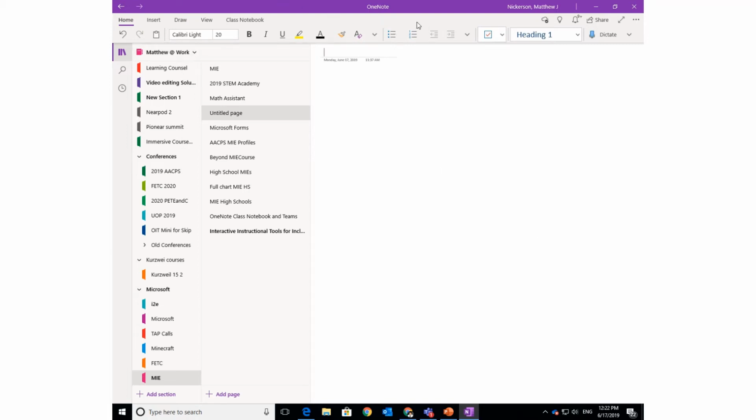I am in the OneNote for Windows 10 app. This is not OneNote 2016. This is not OneNote Online. It's the OneNote for Windows 10 app.